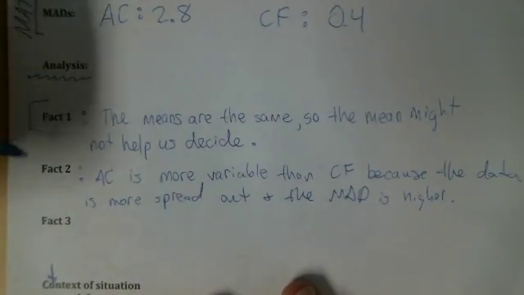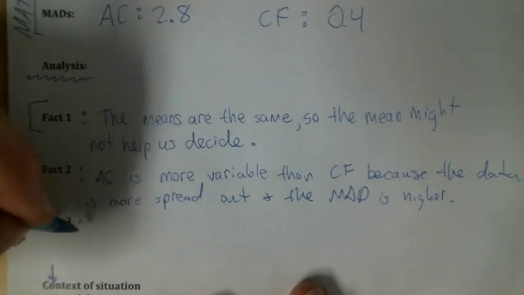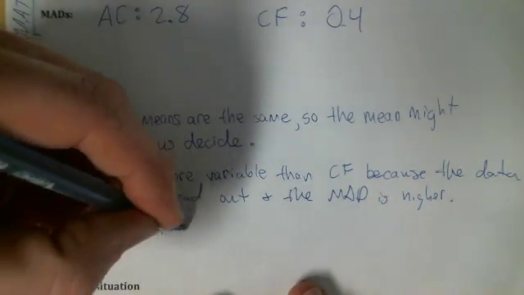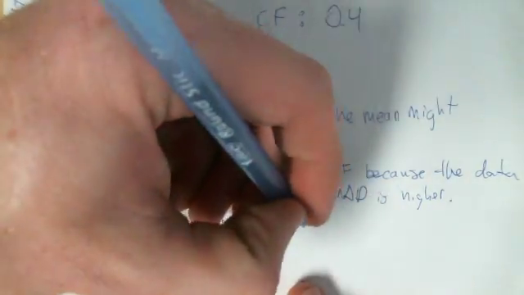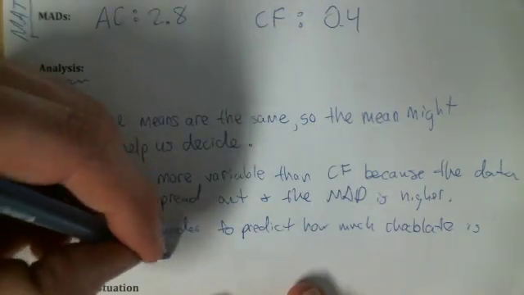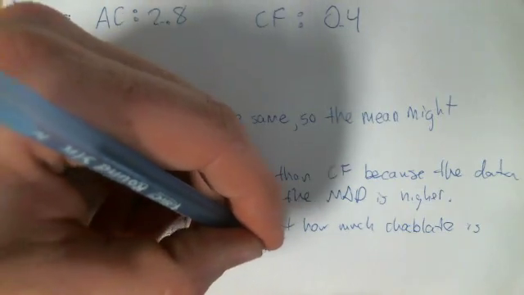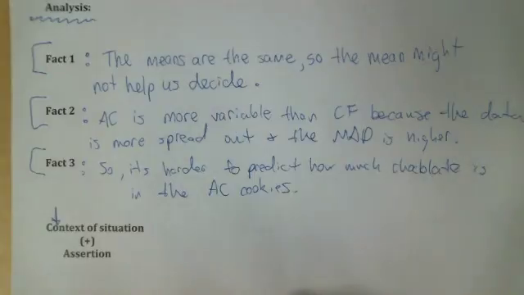So we've got one fact, two facts. A third fact might be that because it's more variable, it's harder to predict how much chocolate is in the all chalk cookies. And that's because it's so variable. So, three facts, pretty well reasoned out.